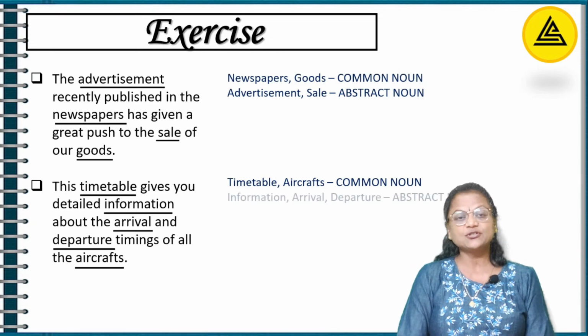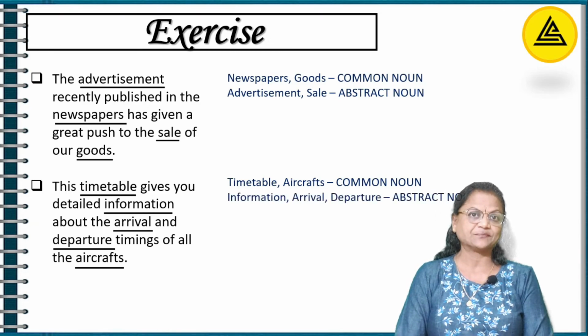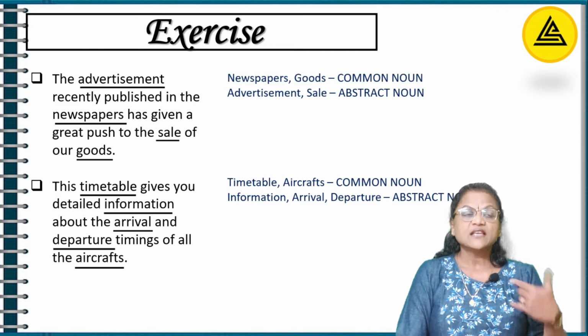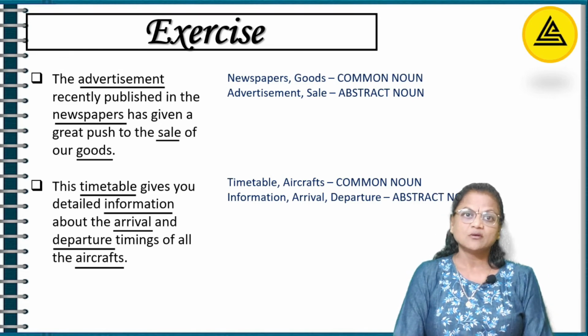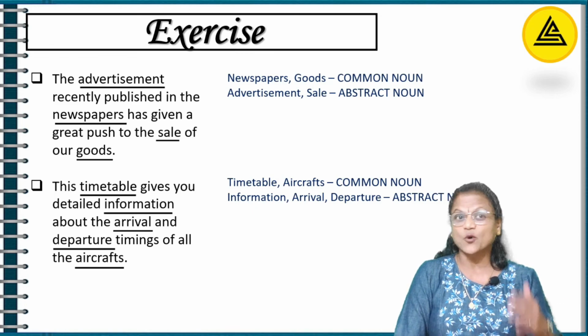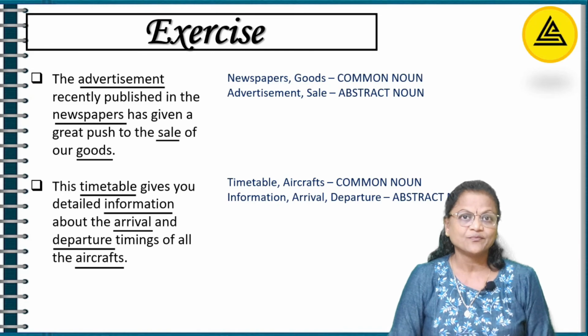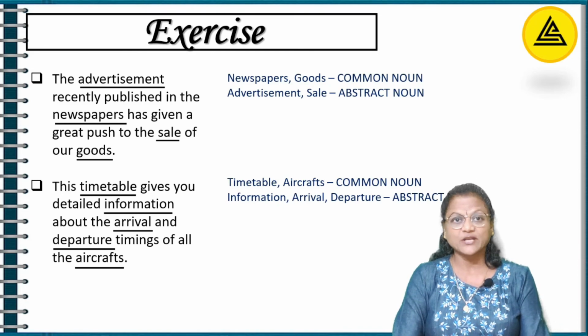But your information, arrival, departure. Understood? Yes. Can you show me? No. Can you tell it to somebody else? Point it out to someone else? No. So it becomes what? Your abstract noun. Okay, that's all for today.